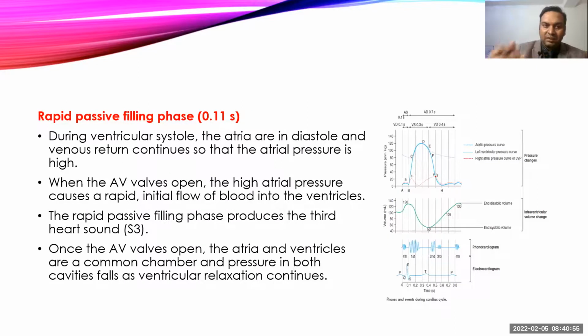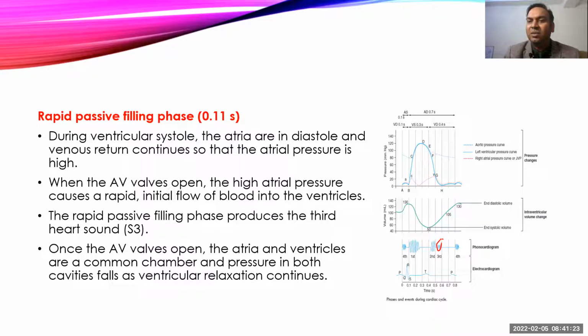So once the AV valve opens and the atria is still relaxing, the blood volume accumulating in the atria will create a high pressure, and that's why the atria is always at high pressure, and that opening of the AV valve causes rapid flow of the blood into the ventricle, and the rapid flow of the blood will produce a soft sound, and that is considered as the third sound of the heart.